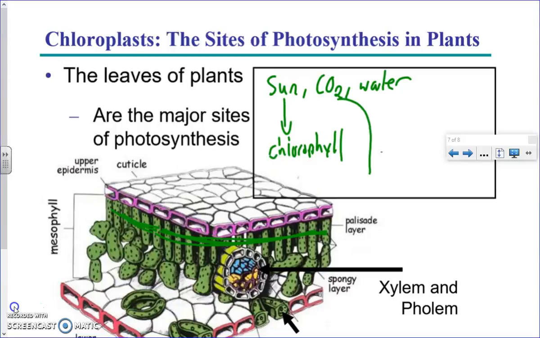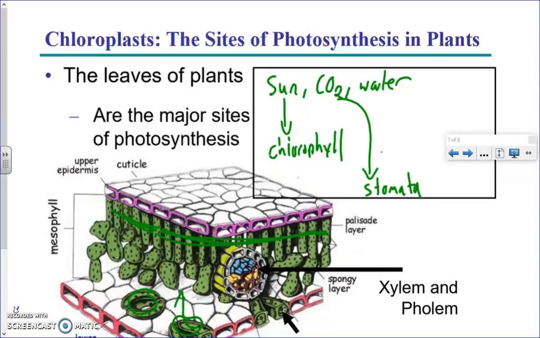Carbon dioxide is obtained from holes in the leaves called stomata. There are holes in the bottom of a leaf, and their job is to open and close to let carbon dioxide into the plant from the air. And remember, they're getting the carbon dioxide from us humans. That's why they tell you it would be healthy to talk to your plants, because when you're talking to your plants, you're releasing carbon dioxide, and then they can get the carbon dioxide in their stomata to do photosynthesis.